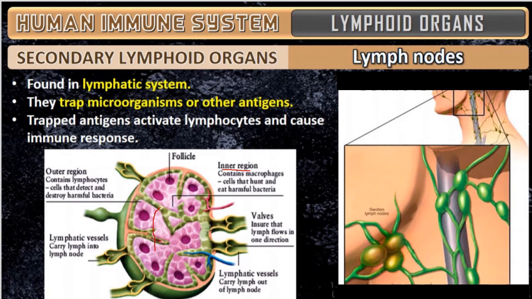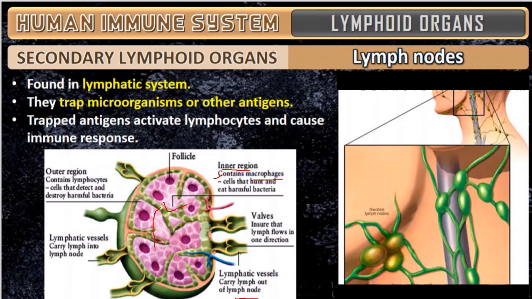When bacteria or any other organism enters this center, it contains macrophages, the cells which eat the pathogens. These macrophages will hunt and eat the harmful bacteria present inside the center region. Then here valves ensure that lymph flows in one direction. You can see it flows in one direction. These are lymphatic vessels which carry the lymph out of the lymph node.